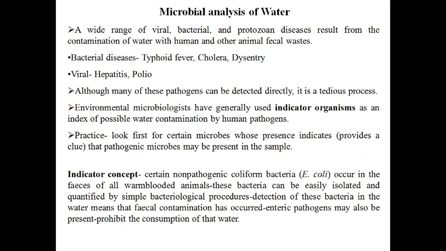Certain non-pathogenic coliform bacteria like E. coli occur in the intestines of all warm-blooded animals, and they are shed in the feces in very large numbers. So if we are able to detect these coliform bacteria like E. coli in the water sample, we can come to a conclusion that fecal contamination has occurred, and the water can be prohibited from consumption.